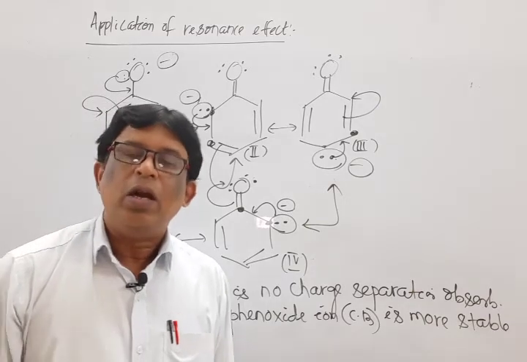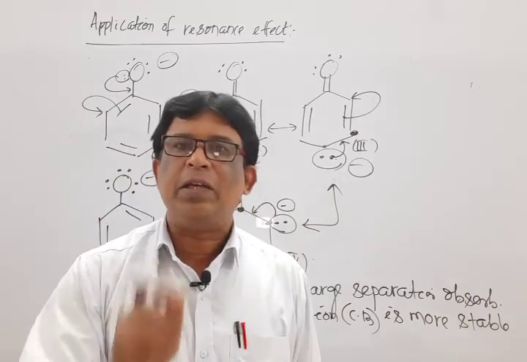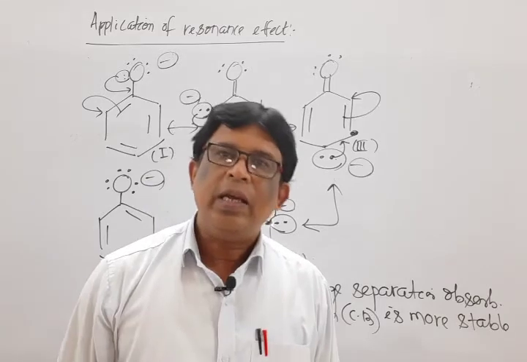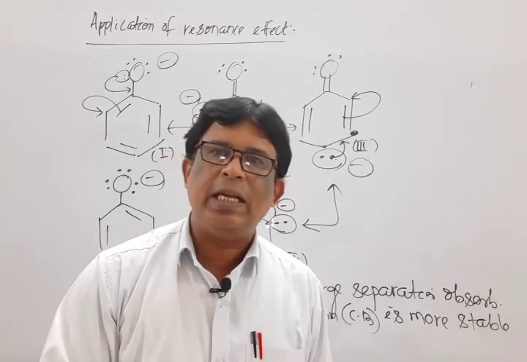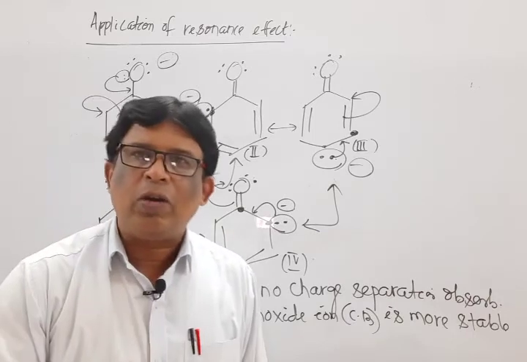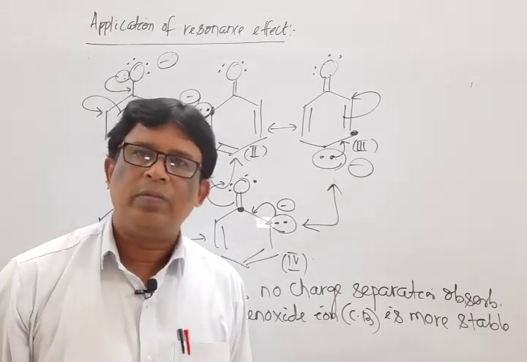Again, to the phenol, if a minus I group is attached, that is para-nitrophenol or p-nitrophenol, then it also increases the acidic nature of phenol. That means we say that para-nitrophenol is a stronger acid than phenol.